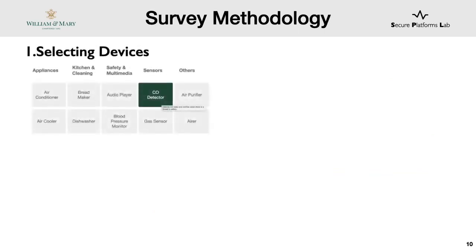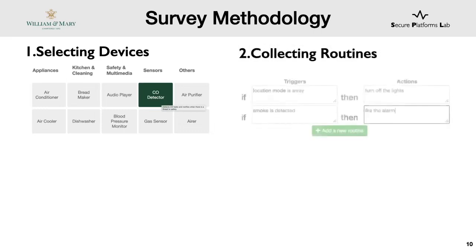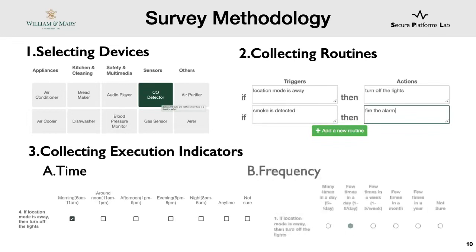So we use the survey methodology, which we split into 3 tasks. First, we ask participants to select devices. We provided a list of 70 popular smart home devices. Second, we collected routines. We asked participants to provide triggers and actions in a plain English text, as we did not want to enforce any artificial constraints on routine creation. Finally, we collected execution indicators. Here, we collected time range and frequency indicators to get clues of when and how often routines are expected to execute. Using this methodology, we collected 273 routines from 40 participants.